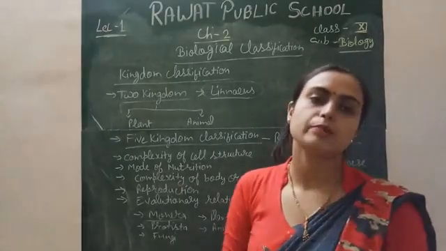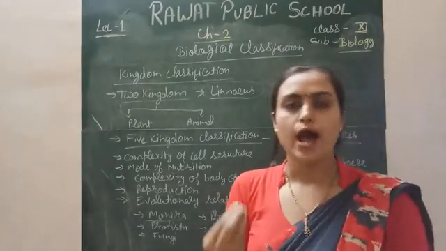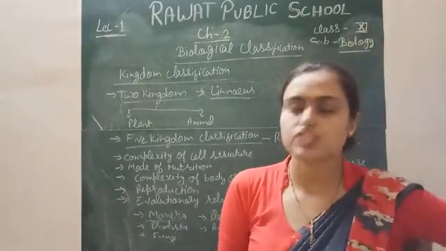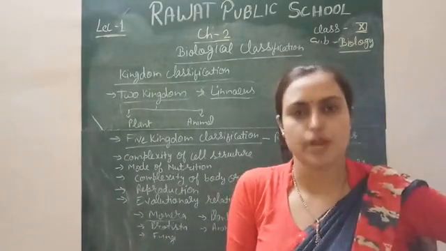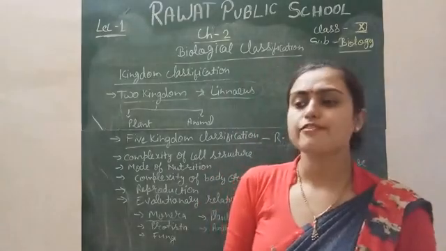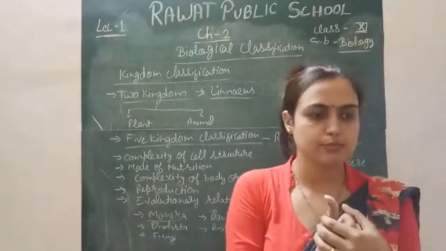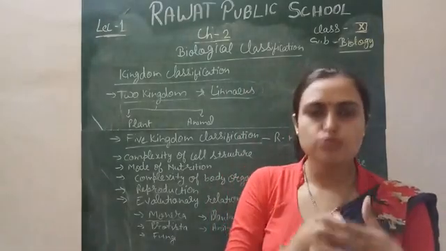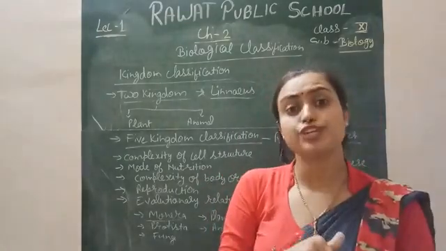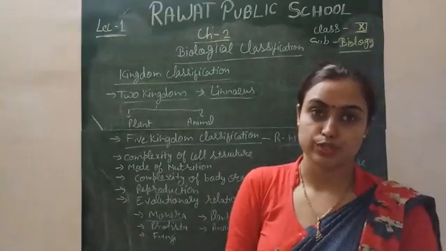Then again, one demerit arises after the four kingdom classification: there are a few organisms which are heterotrophs, for example fungi, which are saprophytes. Saprophytes are also heterotrophs, but they have characters similar to plants. It means they have root-like structures similar to plants, and they absorb nutrients in water similarly to plants, but they do not perform photosynthesis.